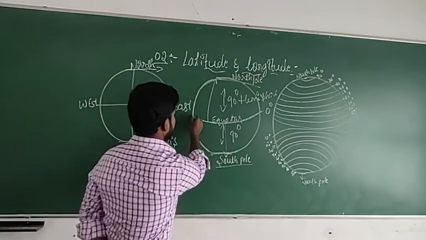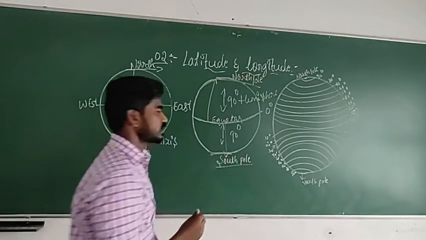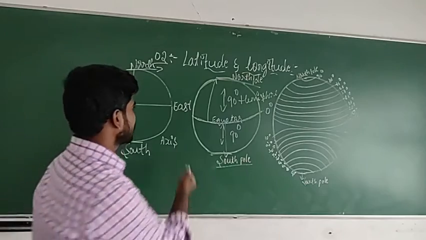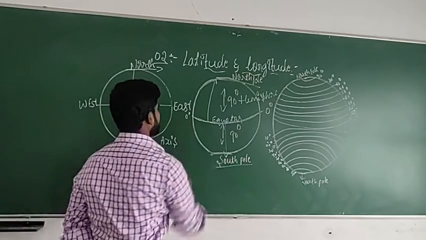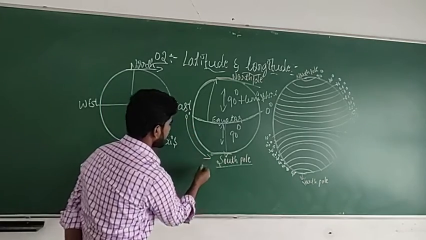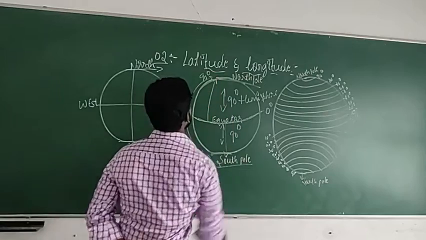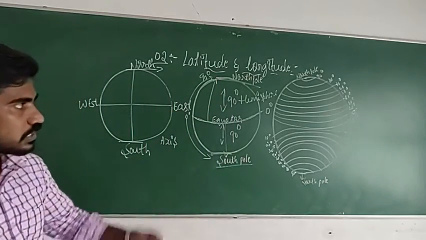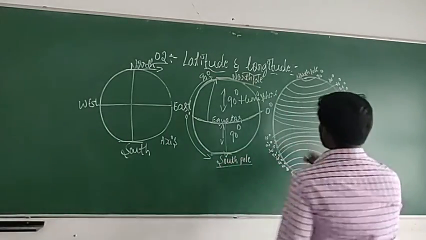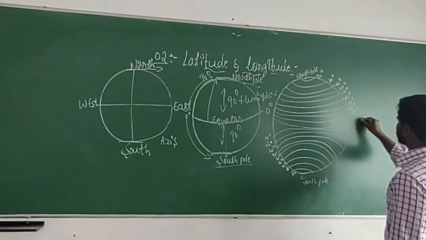The imaginary line that divides the earth is called the equator. That starts from 0 degree. From 0 degree to here it is 90 degrees. So here to here it is what? 90 degrees. Equator. Now come here. As I told, this 0 degree is what? Equator.